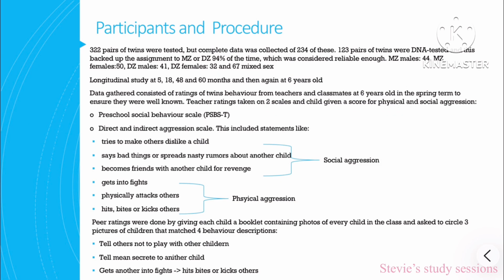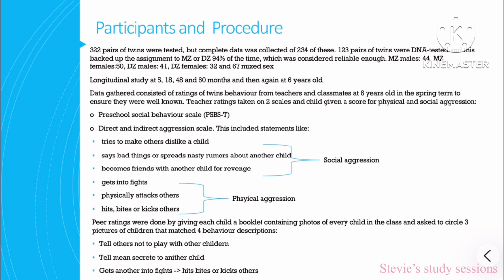Participants and procedure. 322 pairs of twins were tested, but complete data was collected for 234 of these twins. 123 pairs of these twins were DNA tested, and this backed up the assignment of MZ and DZ twins 94% of the time. This was considered reliable enough. 44 MZ males and 50 MZ females, 41 DZ males and 32 DZ females, and 67 mixed.